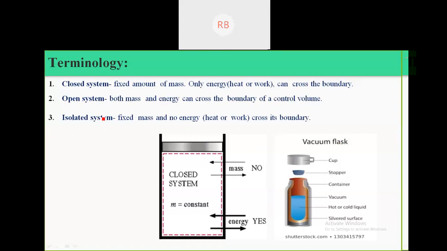So these are the different types of systems. The first is the closed system, the second is the open system, and the third is the isolated system. Whatever systems we study can be classified into these three. A closed system means: whenever the system interacts with the surroundings, it interacts in two forms, mass or energy.